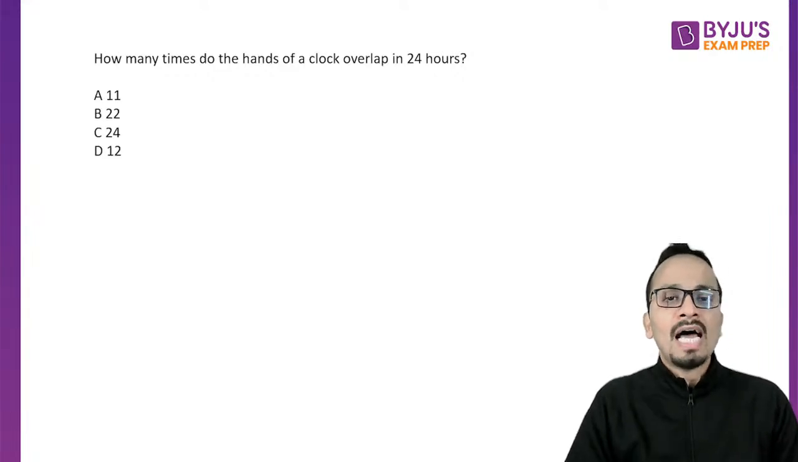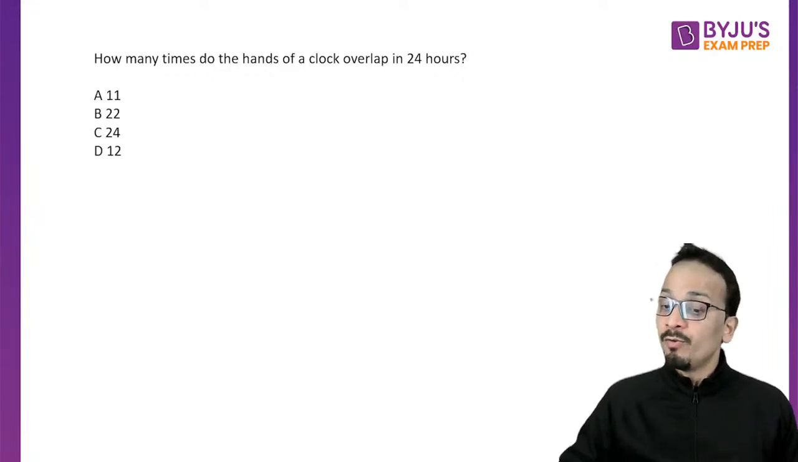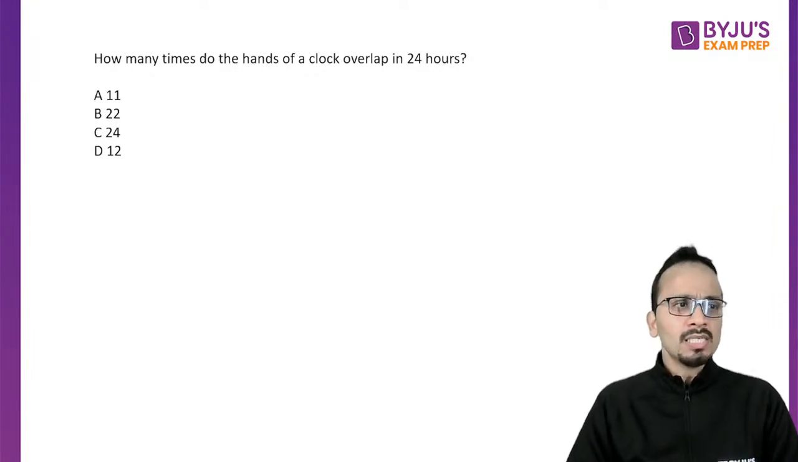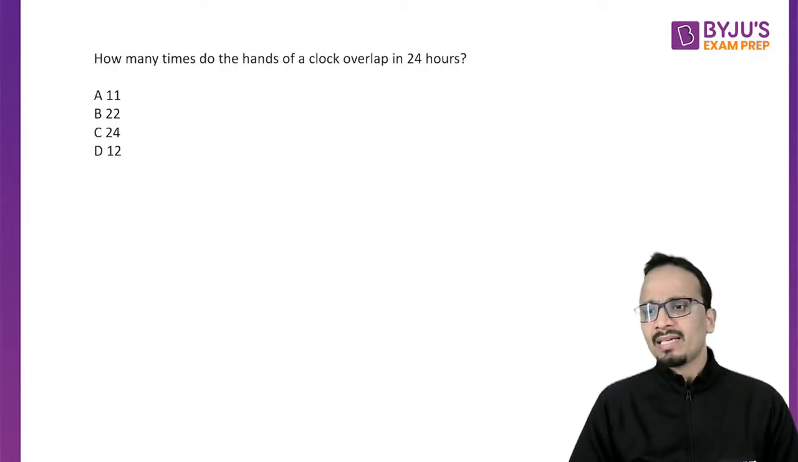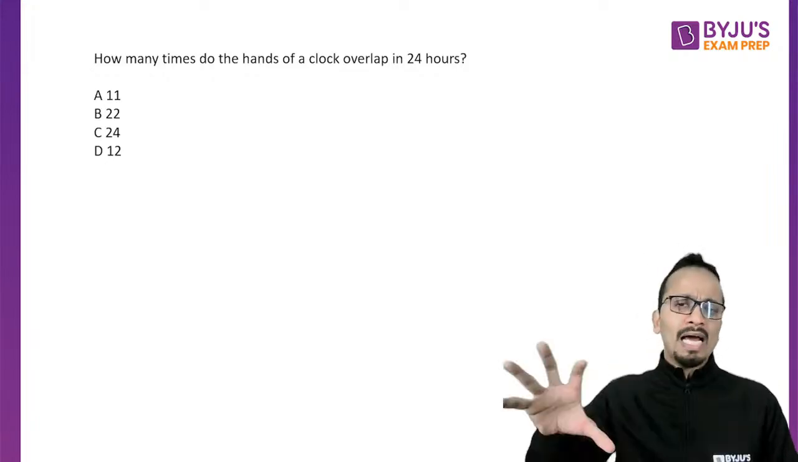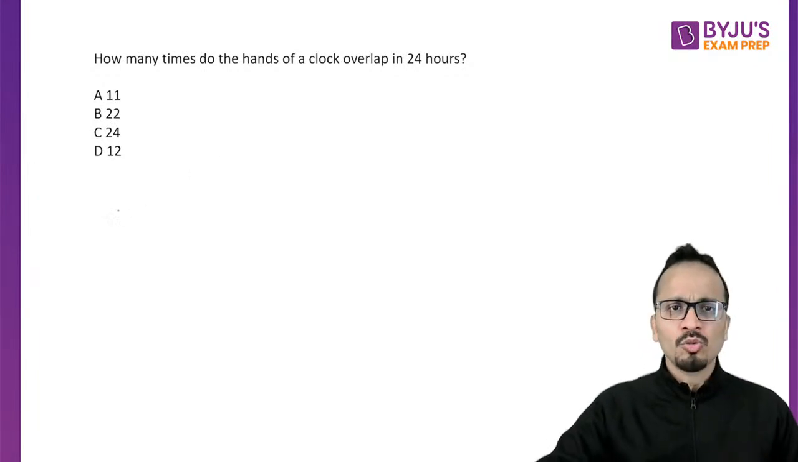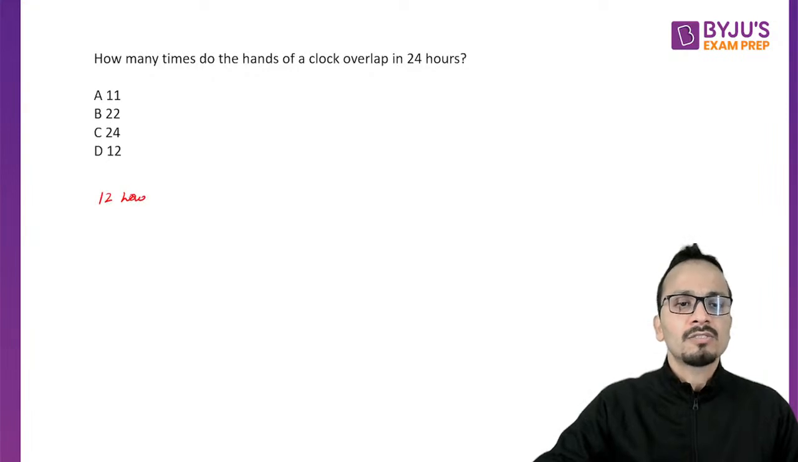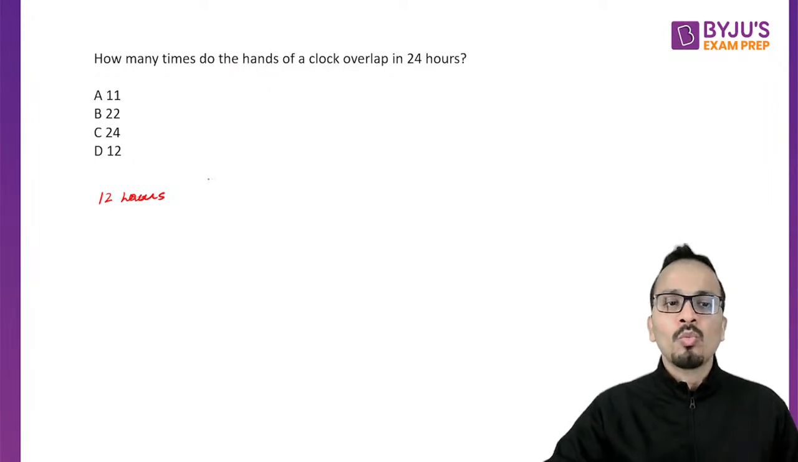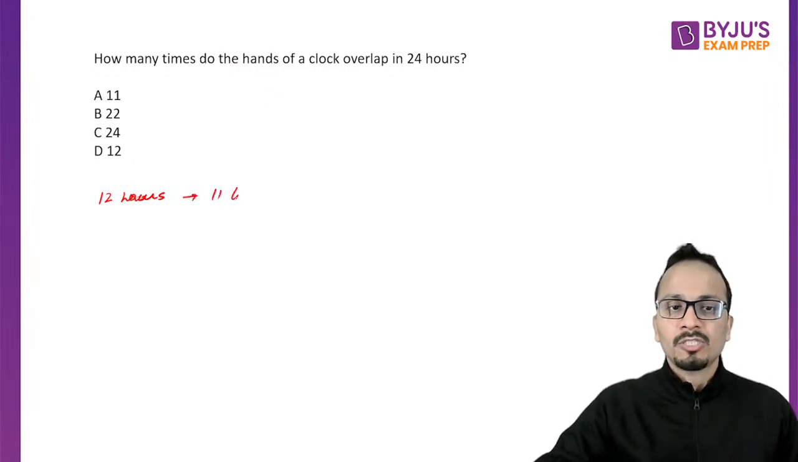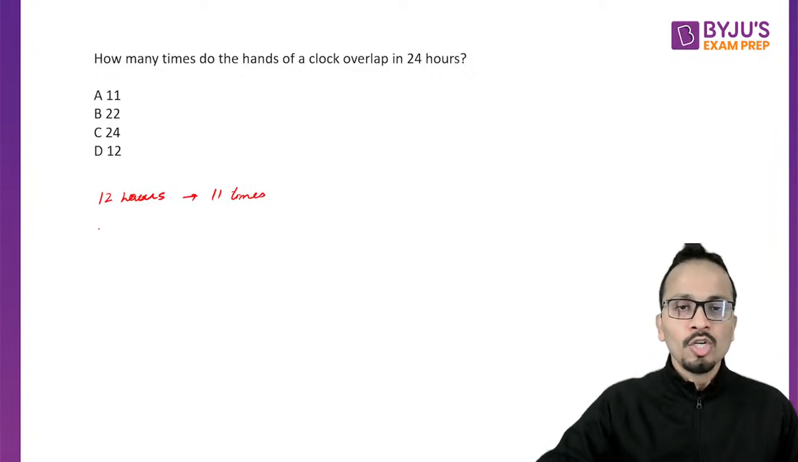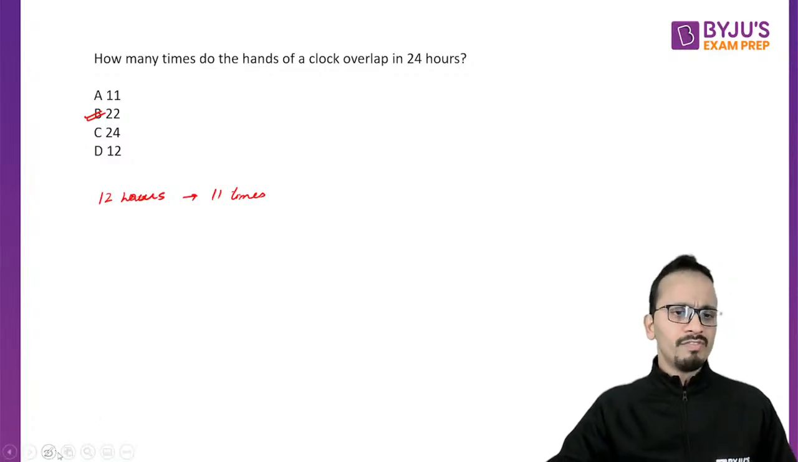Now let's look at one more question. How many times do the hands of a clock overlap in 24 hours? This is a question which can be explained conceptually as well. In my last session, I told you that in 12 consecutive hours, the hands of a clock will overlap 11 times. So in 24 hours, this will happen 22 times. This we have already seen.